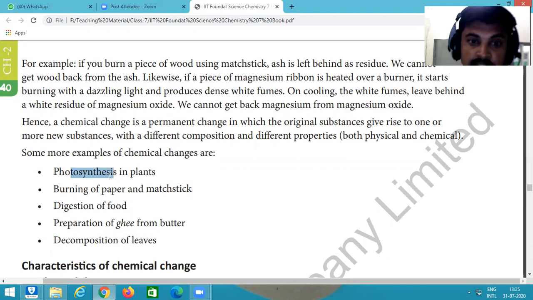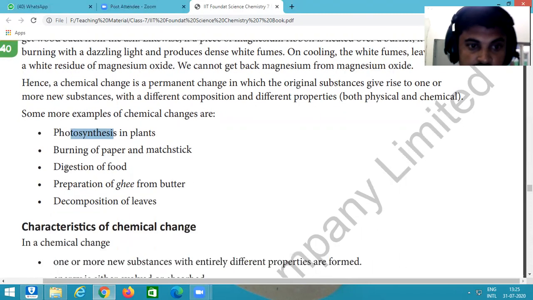But we cannot reverse back into the carbon dioxide and water. It is a non-reversible or chemical change. Burning of a paper: when we burn a paper, we cannot get our paper back after converting it to ash. Or after burning a matchstick, it is also an example of chemical changes.